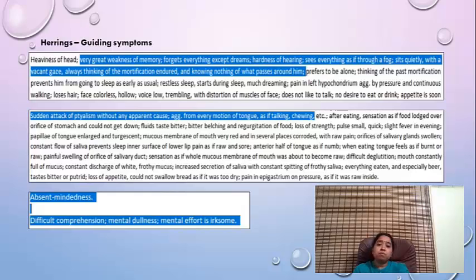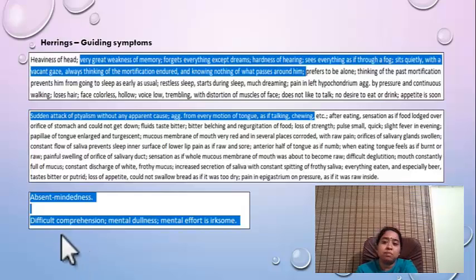And we know that Herring's Guiding Symptoms is based on exact provers' language. This is what I found, and it was exactly matching my patient, and it's very characteristic. And later on, when I checked with other symptoms, everything matched with her. Otherwise, we usually think of Ignatia in elderly women. We have read only about contradictory symptoms, grief ailments and things like that. The different aspect of Ignatia altogether I could know when I read Herring's Guiding Symptoms.